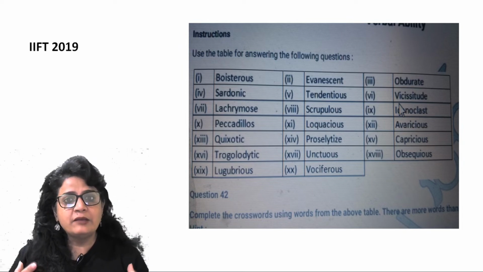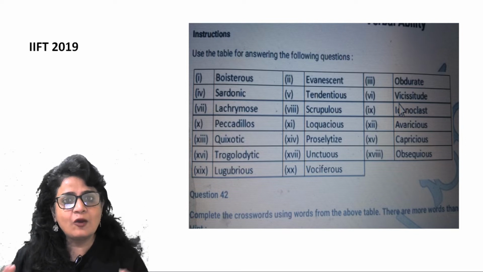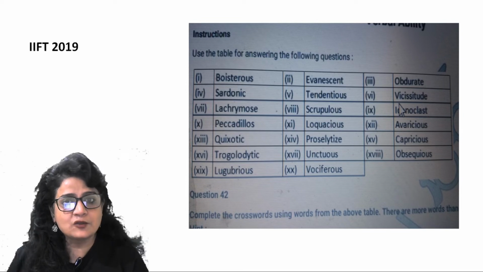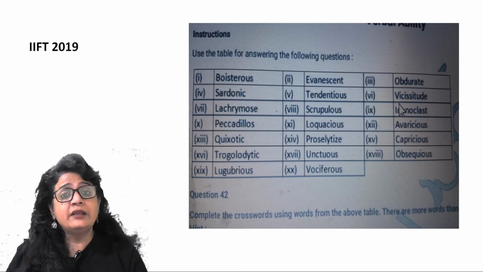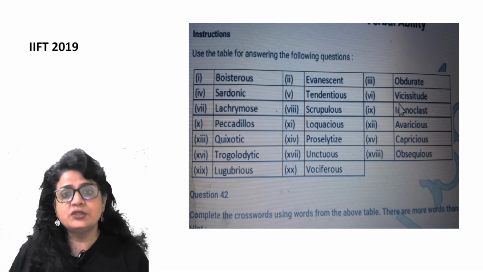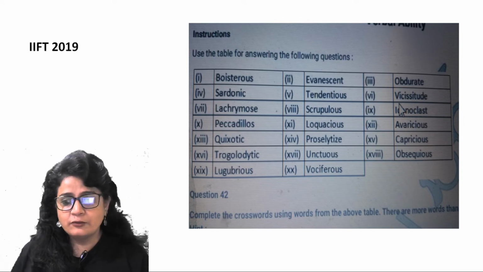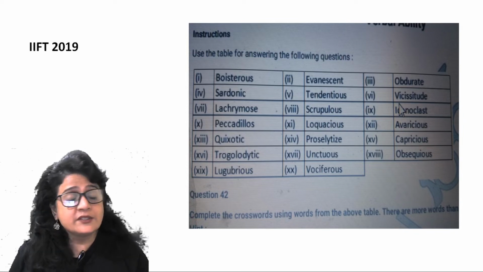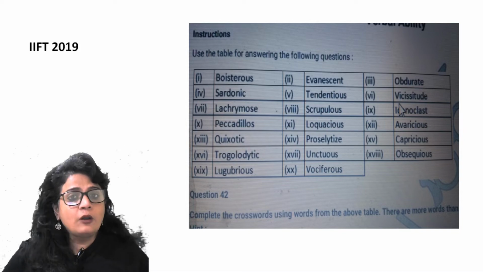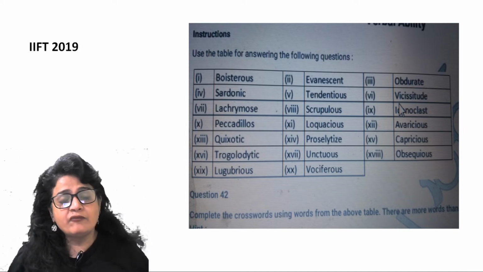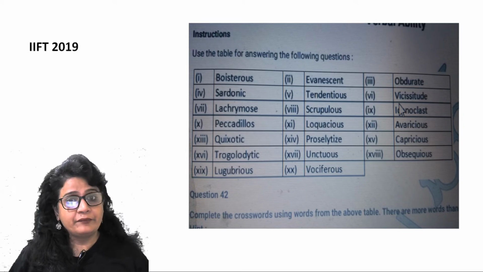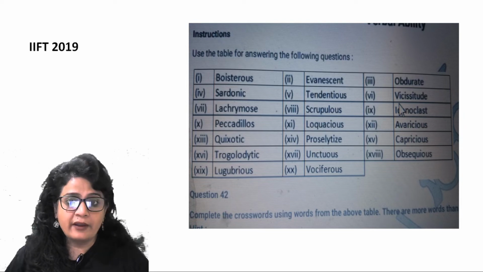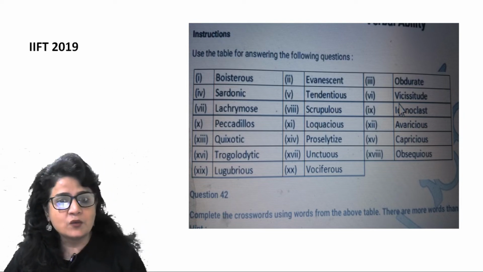Lachrymose: your eyes have lacrimal glands, right? So हम सबकी आंखों में lacrimal glands होती हैं, which are responsible for tearing. उन्हीं glands की वजह से हमारे आंसू बहते हैं. So when you call somebody lachrymose, that person is extremely emotional and sentimental, right? So quickly that person starts crying. He was given a lachrymose farewell. That means all the people who were giving him farewell became very emotional and sentimental and were crying at his farewell, right? It was a lachrymose performance. It made everyone cry. So lacrimal glands, lachrymose.